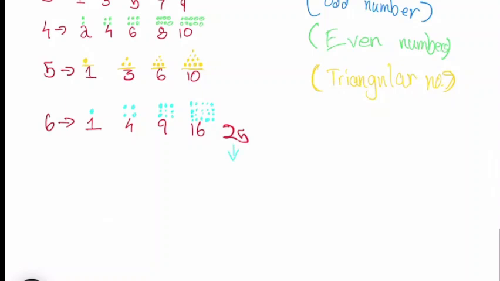25. Let's take a bit of space for 25 at the bottom because we need to draw many dots. So we can do 1, 2, 3, 4, 5, 1, 2, 3, 4, 5. You need to draw that 5 times, so basically you need to do it 5 rows. 1, 2, 3, 4, 5. Again 1, 2, 3, 4, 5. Again 1, 2, 3, 4, 5. Then again, last time, 1, 2, 3, 4, 5. So these are some examples of this.